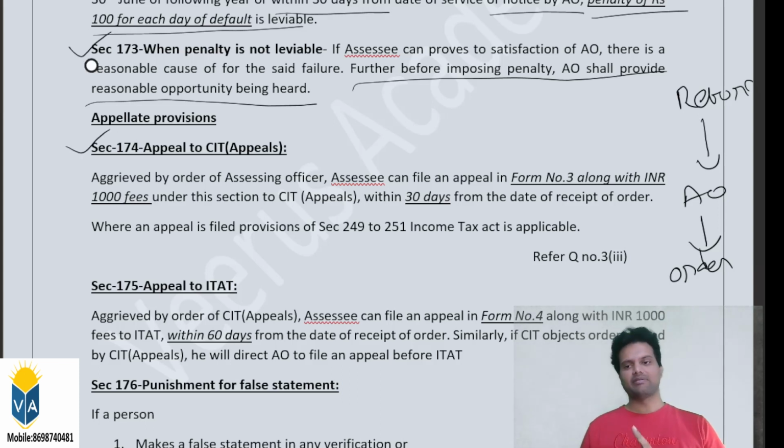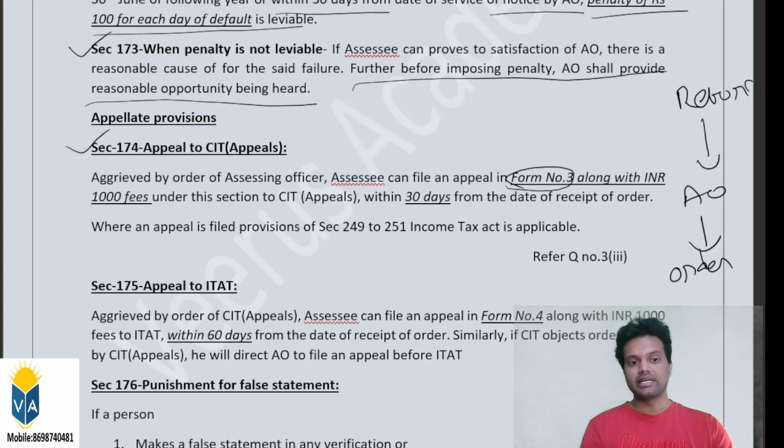The first level of appeal is CIT appeals, Commissioner of Income Tax appeals. Section 174 says that, aggrieved by the order of the assessing officer, the SSC can file an appeal in Form number 3. Remember these form numbers. Anything can be a question in the MCQs. Form number 1 is for the return filing, the equalization return filing. Form number 2 is the intimation that can be issued by the assessing officer. Form number 3 is the appeal before the CIT appeals.